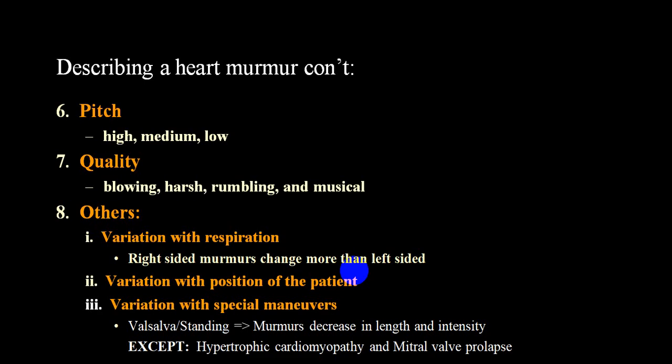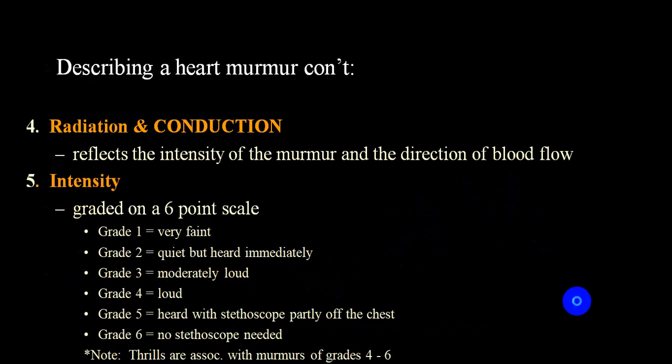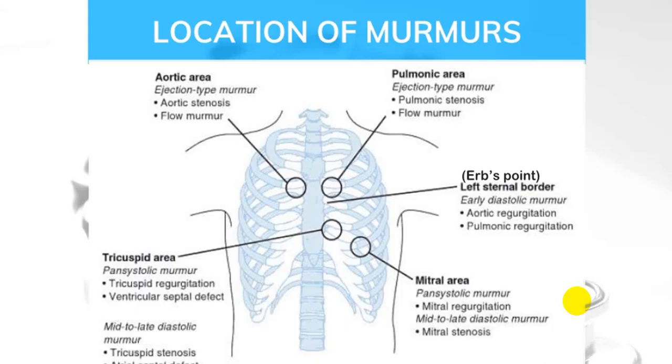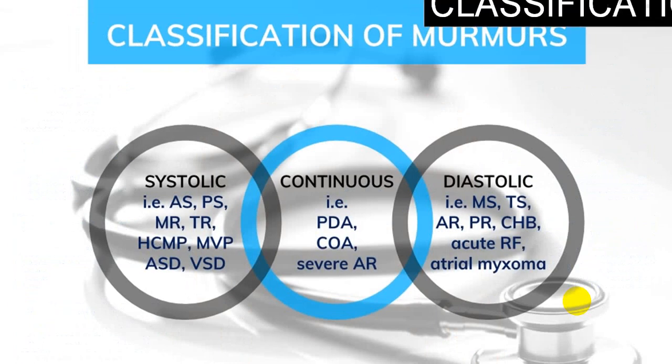I'll show you that. Yes, plateau or hollow, right? And if you are getting increasing and decreasing, that is crescendo-decrescendo. All ejection murmurs or ejection systolic murmurs are crescendo-decrescendo murmurs. All this is difficult. If you remember, well and good. If you don't remember, don't worry.